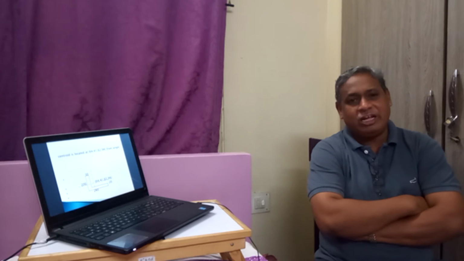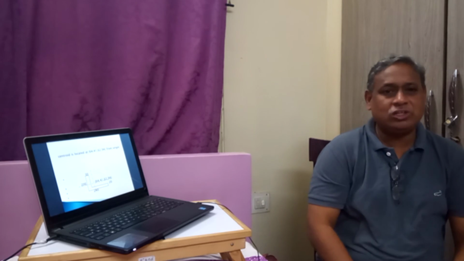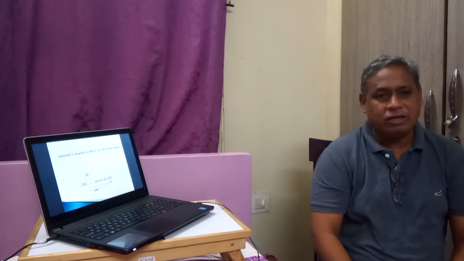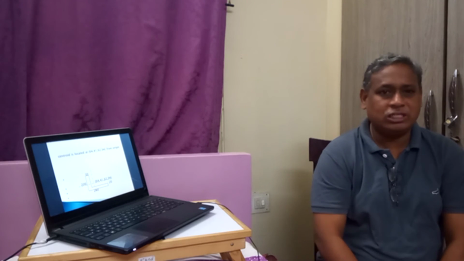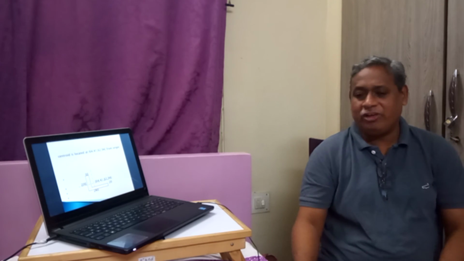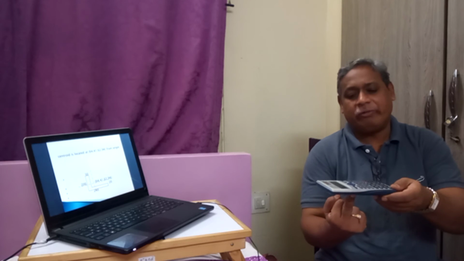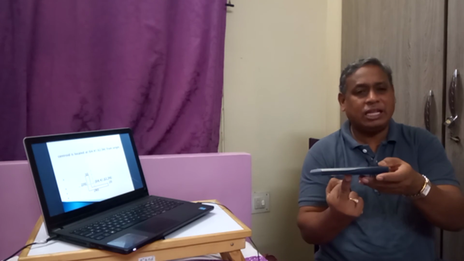One thing we have to understand is that the centroid is not on the figure. It is outside the figure. The centroidal distance is outside the figure. So like we have done earlier, we cannot balance an angle by putting a finger at any point on the angle.